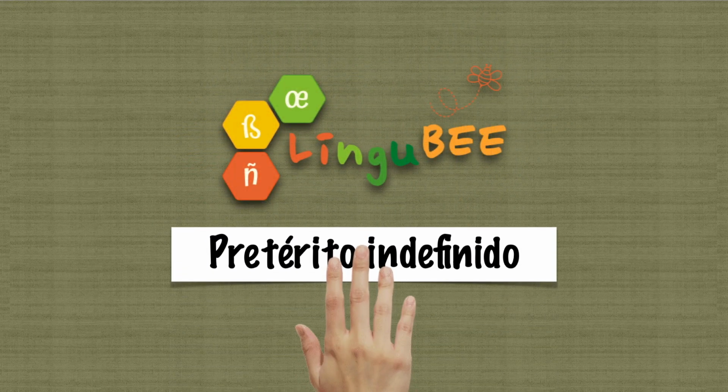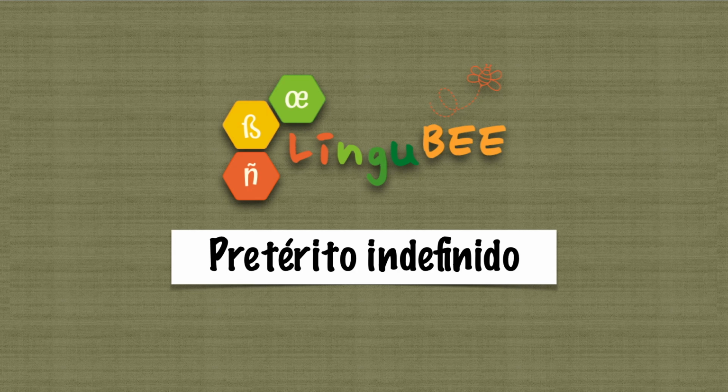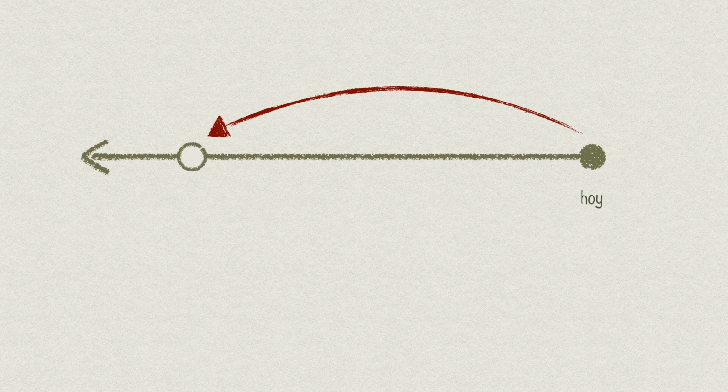Hola, in today's video, we are going to explore another tense, the Pretérito Indefinido. So let's have a look at our timeline, and we are here, hoy, or today, as our reference point. The Pretérito Indefinido is used for specific events or actions that have occurred in the past at a very defined time and are seen as finished.